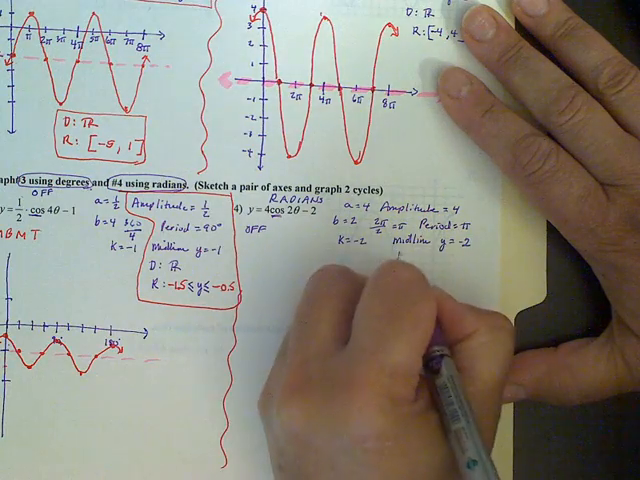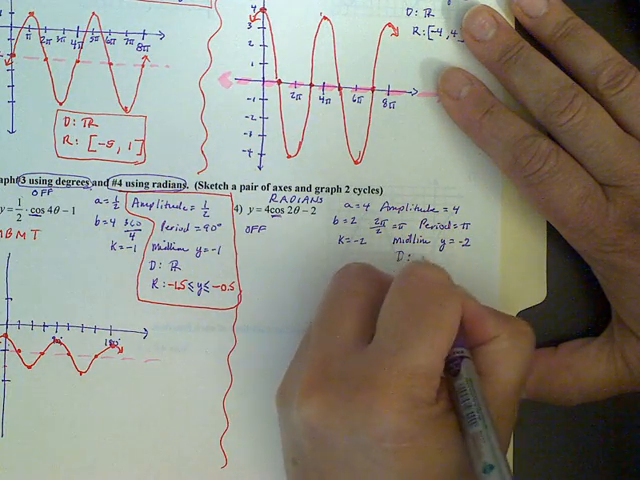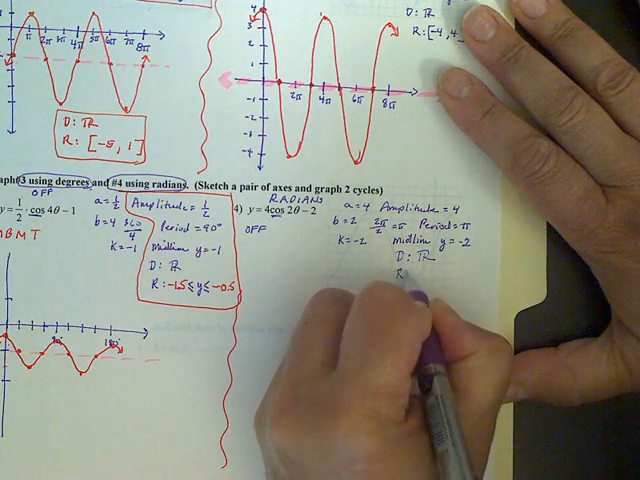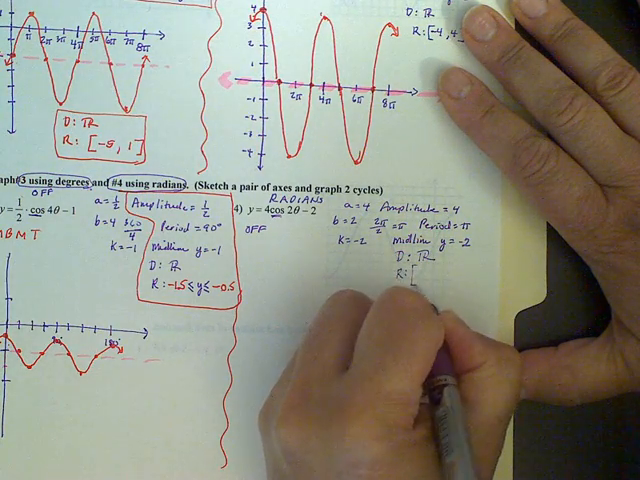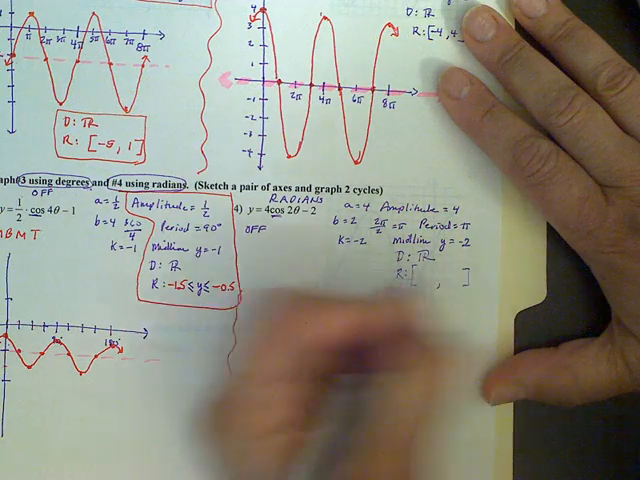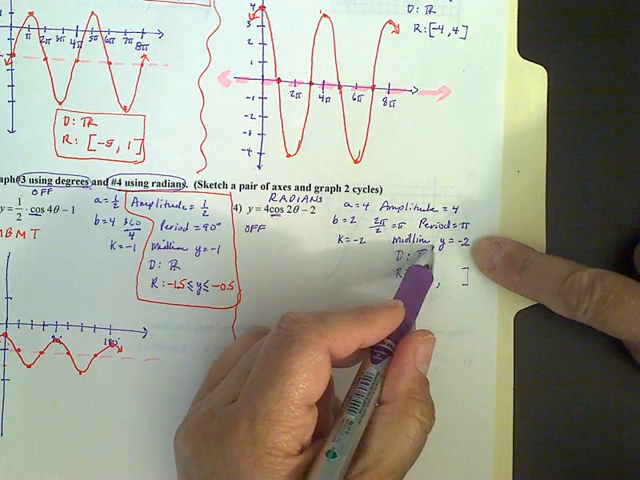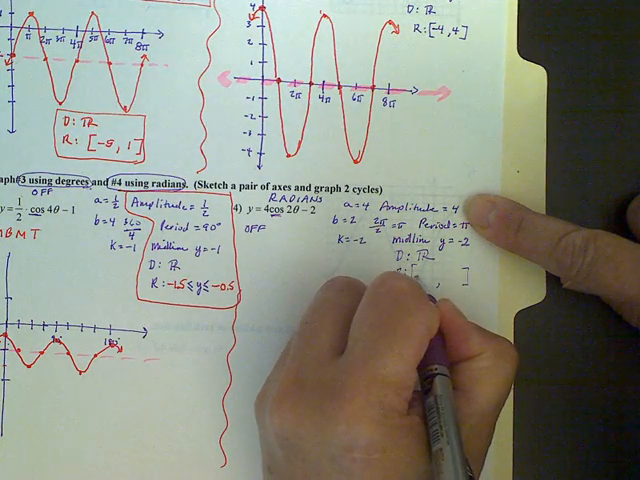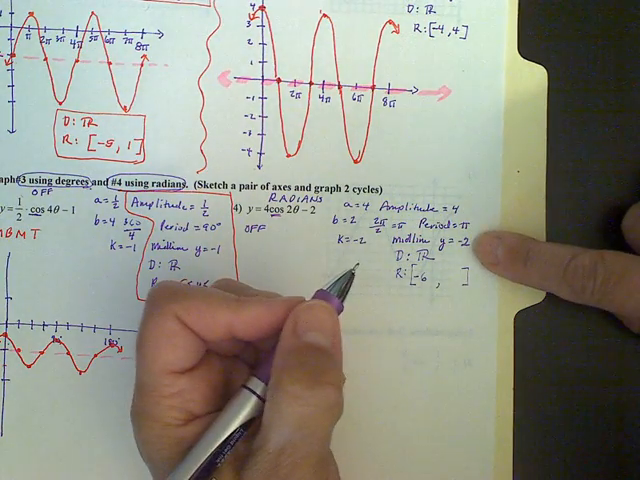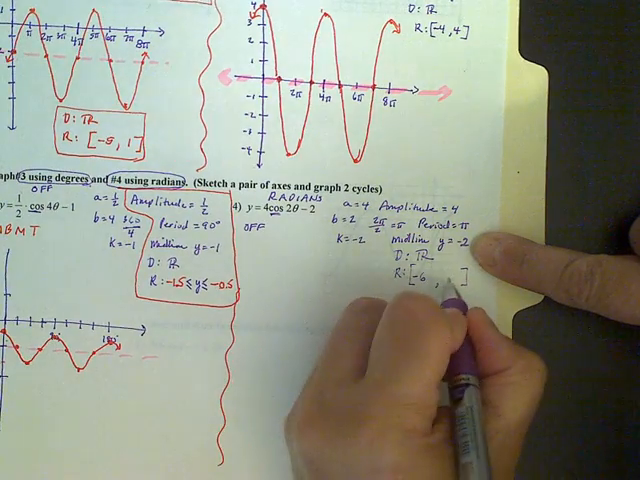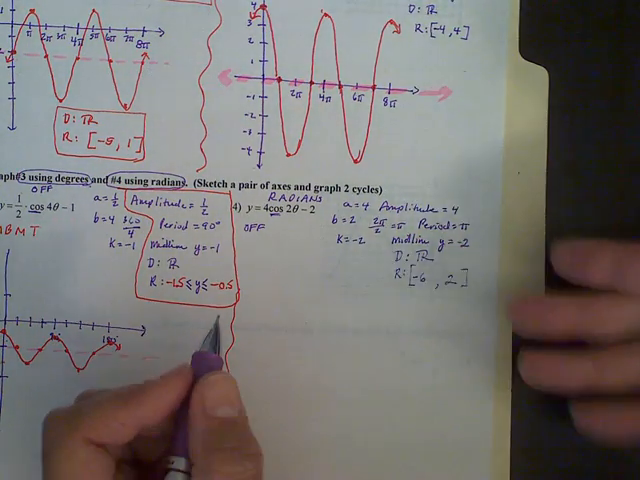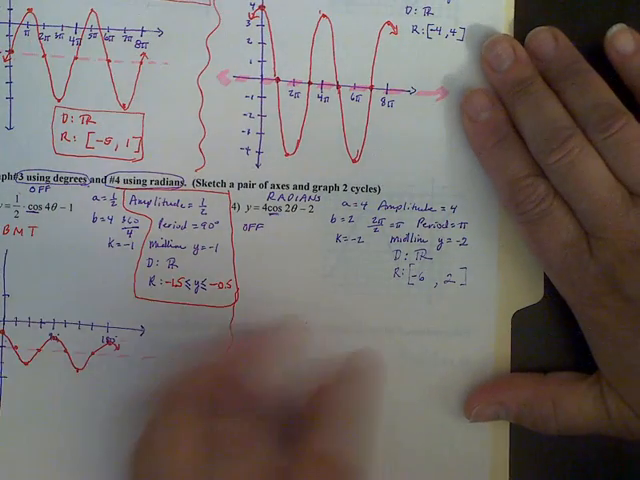And then domain, we know, since this is a cosine graph, it goes on forever, so all real numbers. And the range, if you want to figure it out, you can. Our midline's at -2, so the lowest we can go is down 4 from that, which would be -6. And the highest that we can go is up 4 from that, which would be 2. And if you see that, you don't have to worry about graphing it. You can just give me that. But let's go ahead and graph.